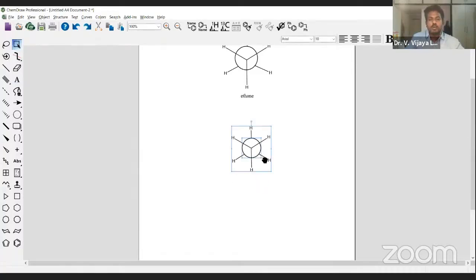Okay, so this is the molecule. If you want to get a name of this molecule, it's very simple. Select that particular molecule and click structure to name. Then automatically you will get the name ethane. Okay, if you want to change the bond colors or atom colors, you can use this general toolbar color option, and according to that you can change it.